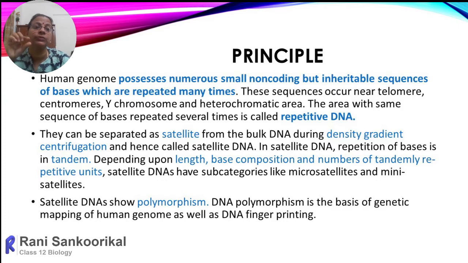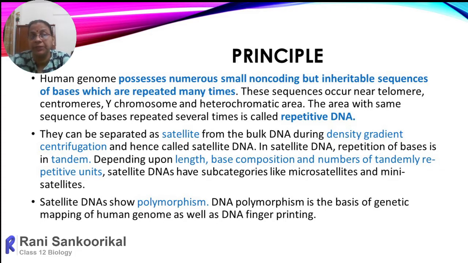If the length of the repeating sequence varies up to approximately 60 bases, then it is called a minisatellite. Then there is another, moderately sized one, that can be up to 250. Mainly we categorize them as minisatellites and microsatellites.